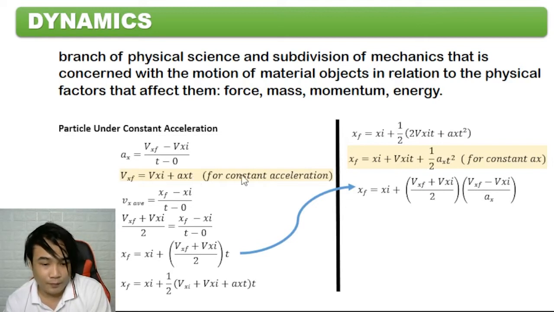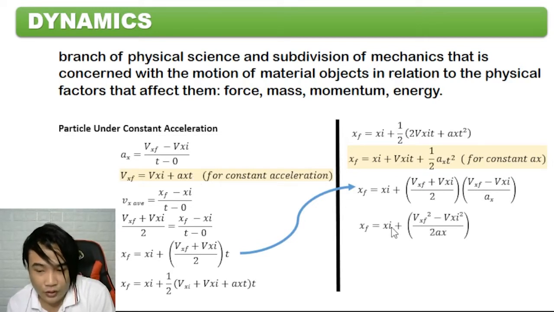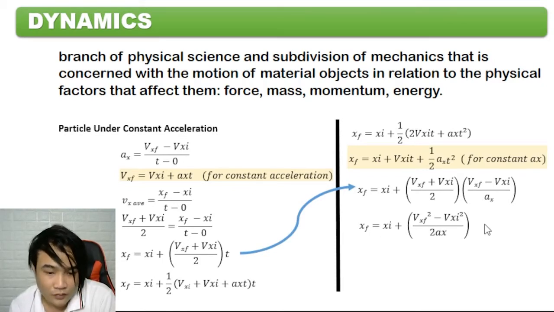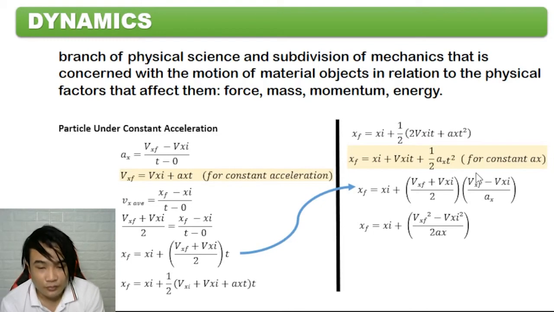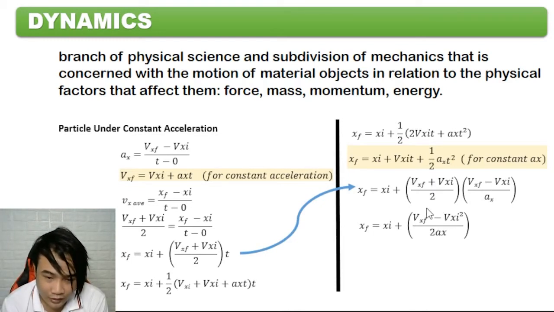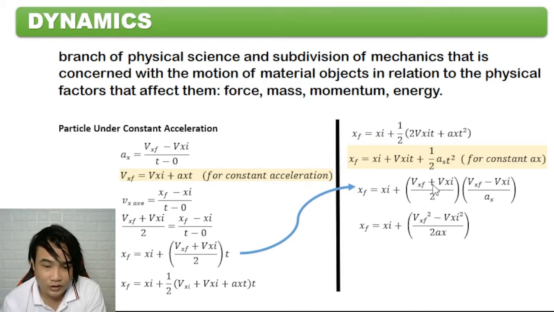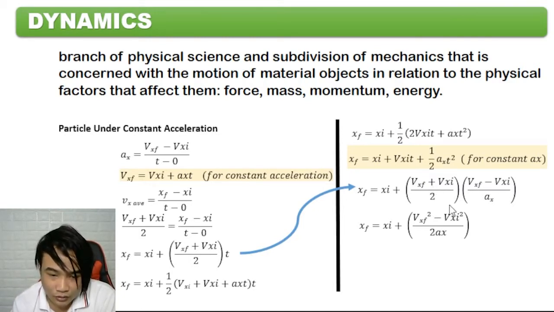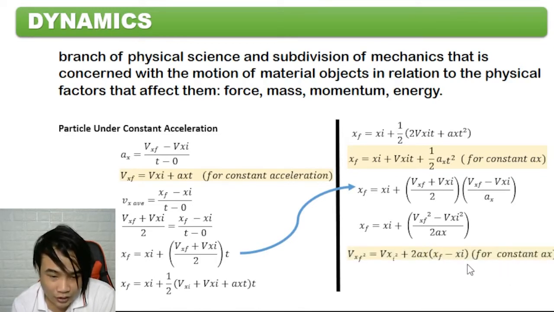So, the equation became Xf is equal to Xi plus this, and I combined these two. This is plus and minus, so the product of these two is Vxf squared minus Vxi squared divided by, I just multiply this to make it 2Ax.